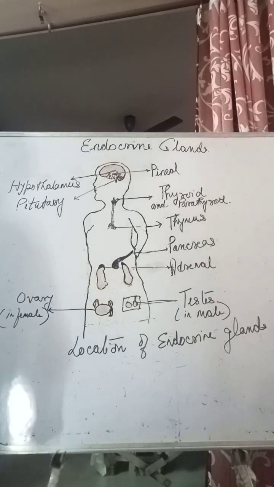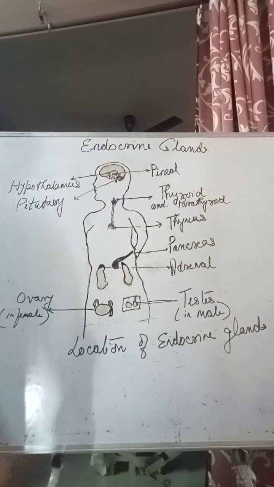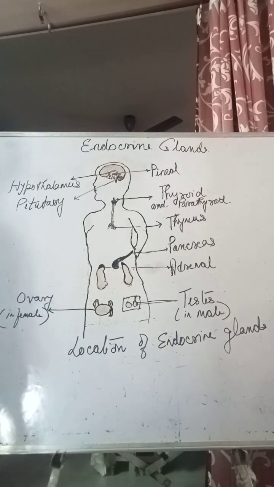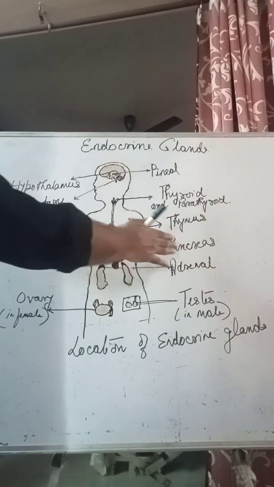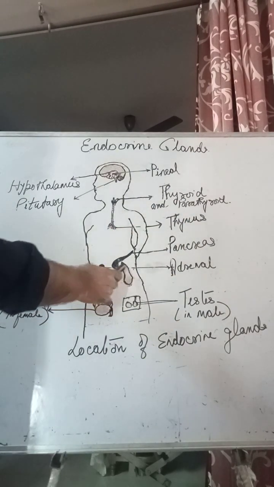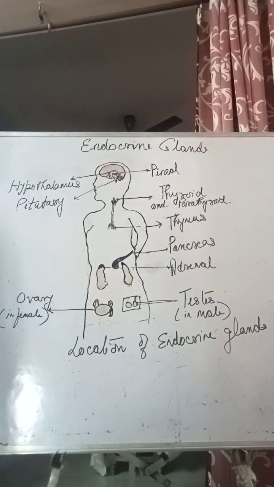Thymus is there. Pancreas you see here. You have heard about pancreas in the digestive system. It has a double role, exocrine as well as endocrine. And then adrenal glands are there at the tip of the kidneys. You have all known or seen.